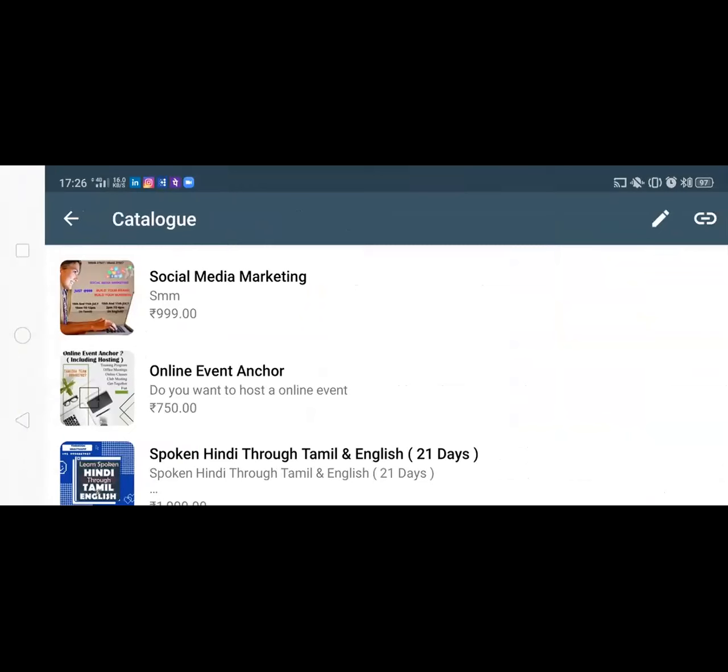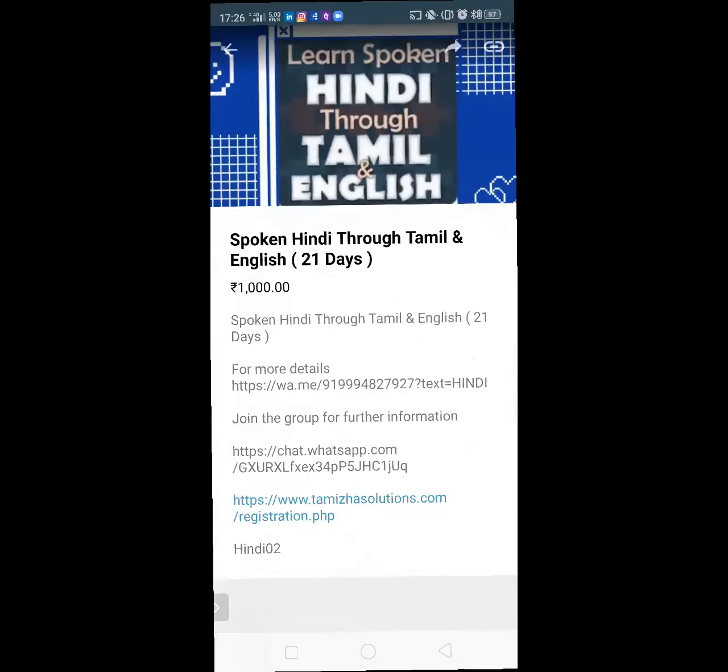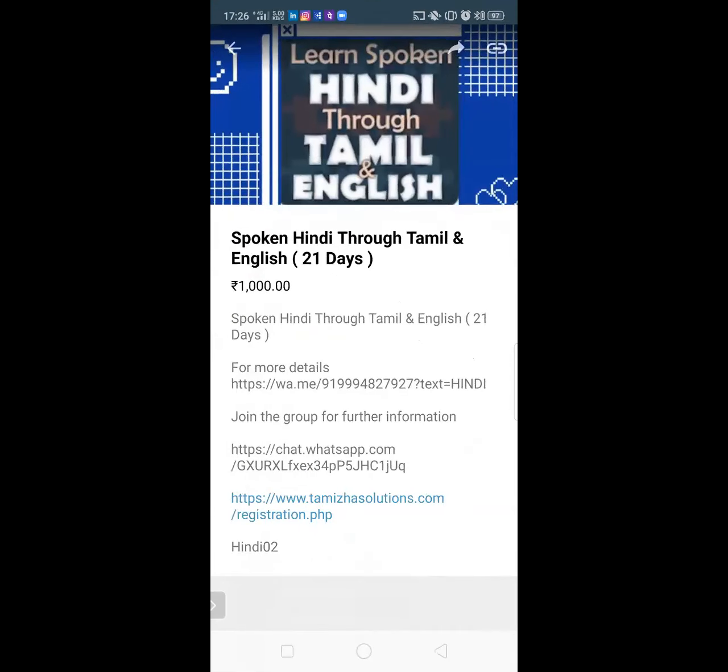It is like when you go for dinner in a hotel, they give you a menu card, right? In that menu card, you have all the food which you want to eat. So if you click on spoken Hindi, for this course you can give the total description about the course and also the registration link for the particular course.